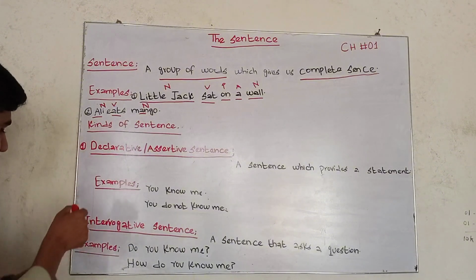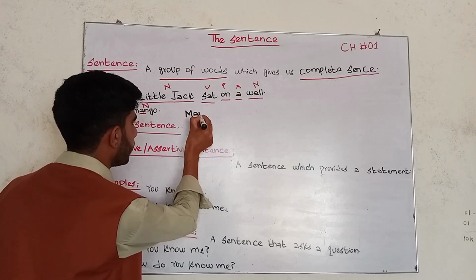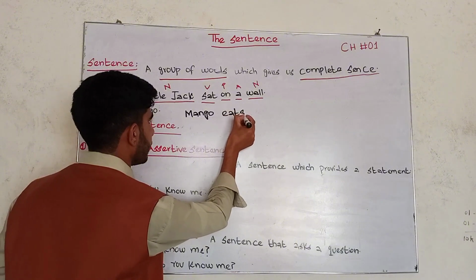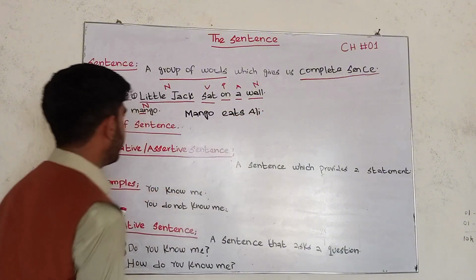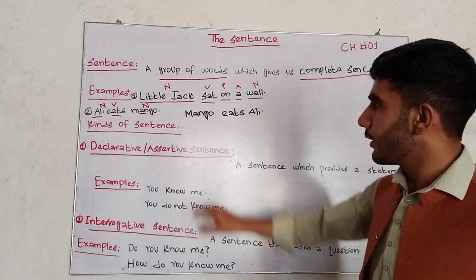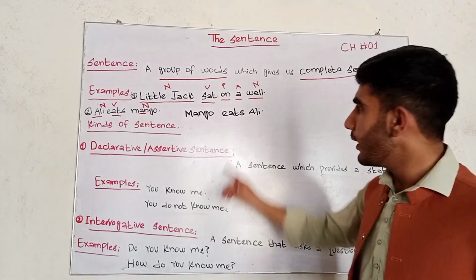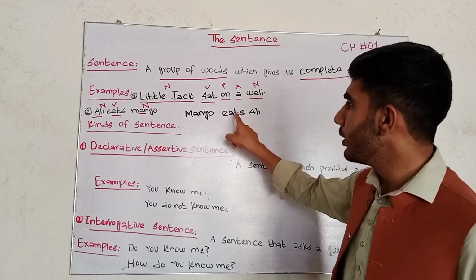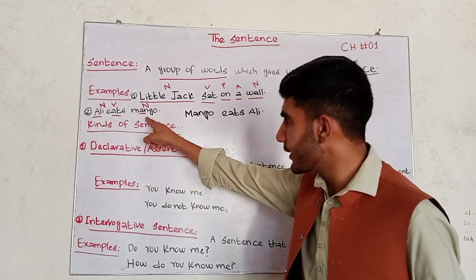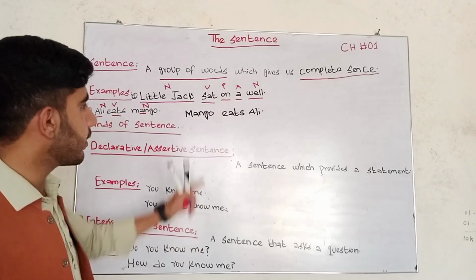If I write this example like this: mango eats Ali. In this sentence the words are the same. This sentence also consists of three words. Ali is present as a proper noun, eats is present as a verb, and mango is present as a common noun. The same is the case here as well. But I have disturbed the structure of this sentence.